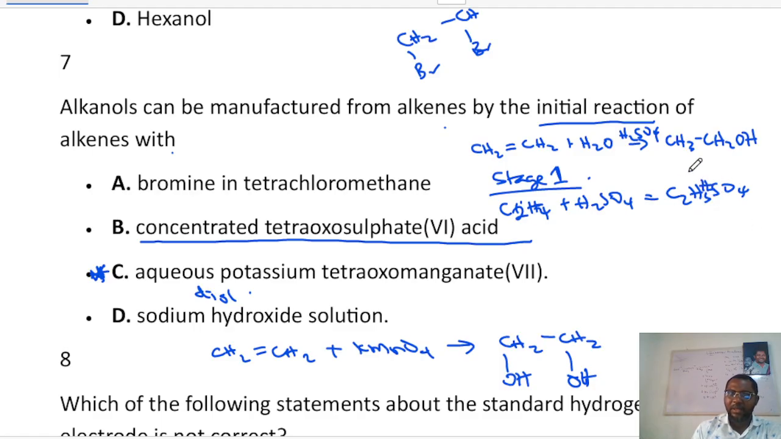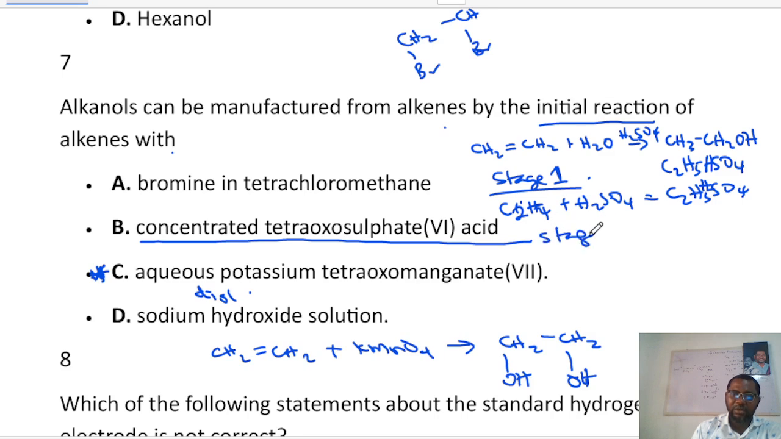C2H5HSO4. Sorry, this should be C2H5 then HSO4. Okay, that's ethyl hydrogen tetraoxosulfate 6. Okay, that's the first stage, which is what they are being asked here.